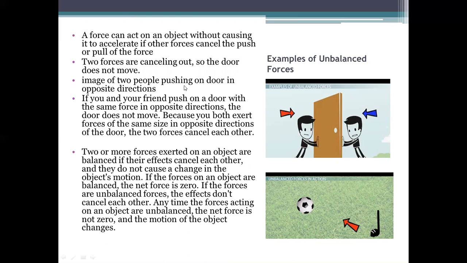The two forces cancel out, so the door doesn't move. Imagine two people pushing on a door in opposite directions. If you and your friend push on the door with the same force in opposite directions, the door doesn't move because you both exert force of the same size, the same magnitude, but in opposite directions, and the effects